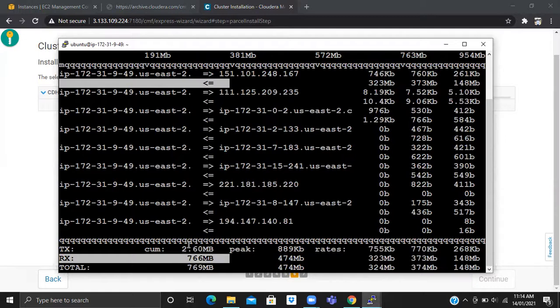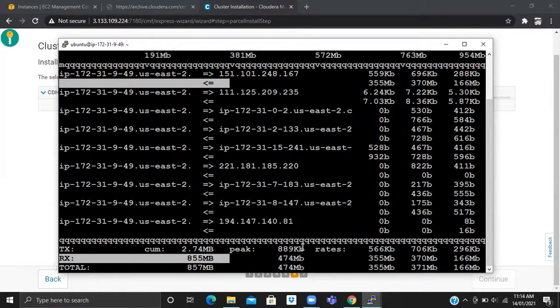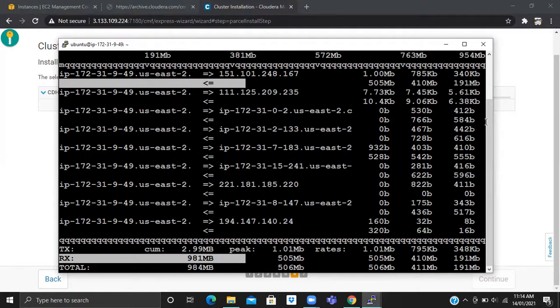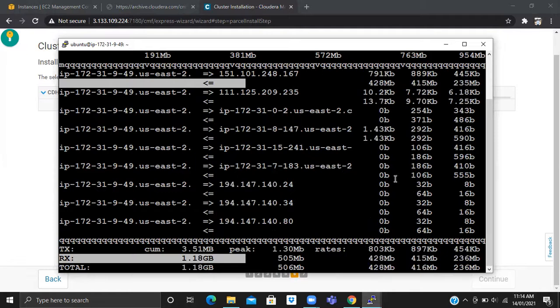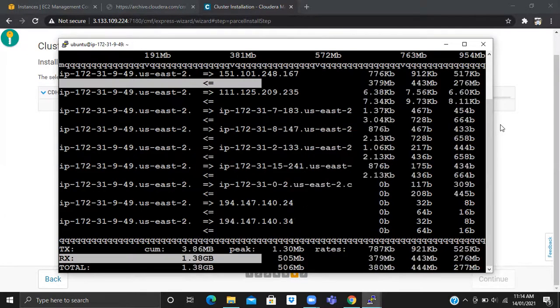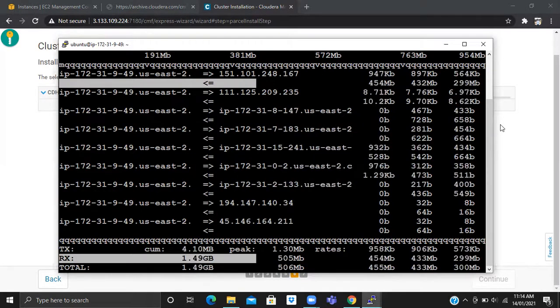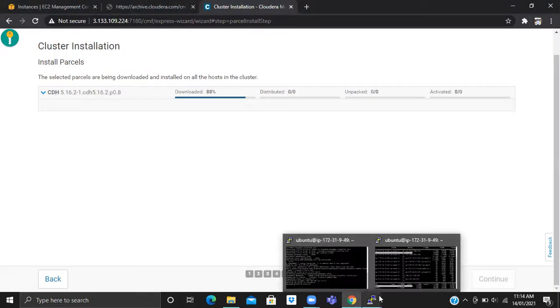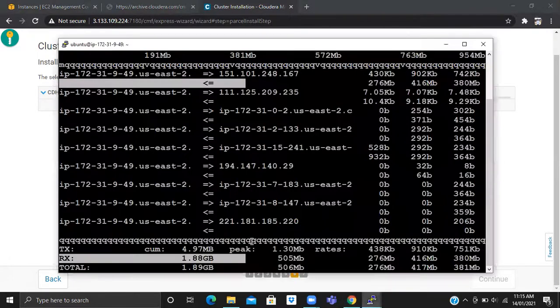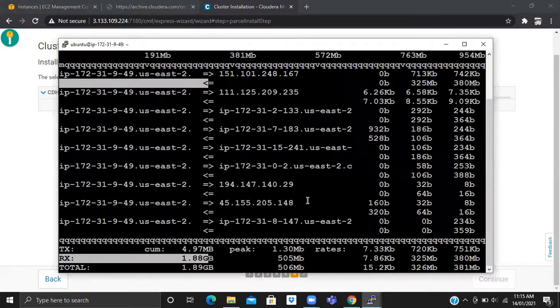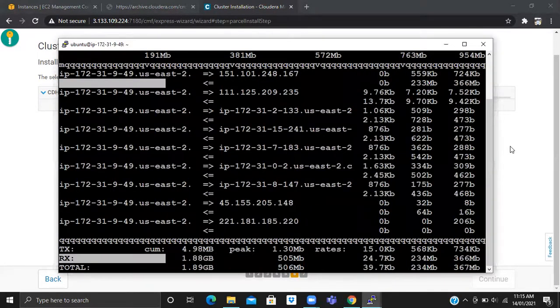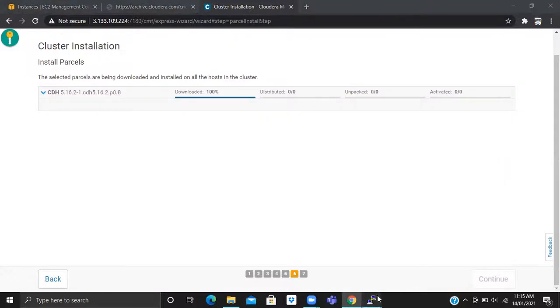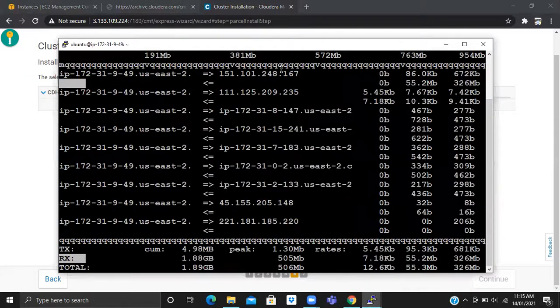Here you can see that, right? Yeah, 1.89 GB.